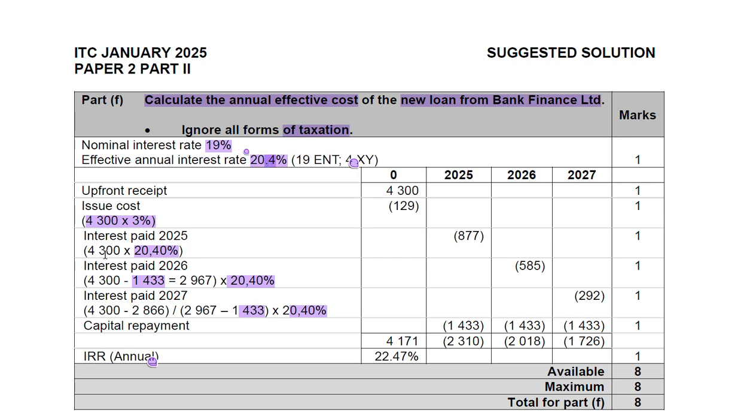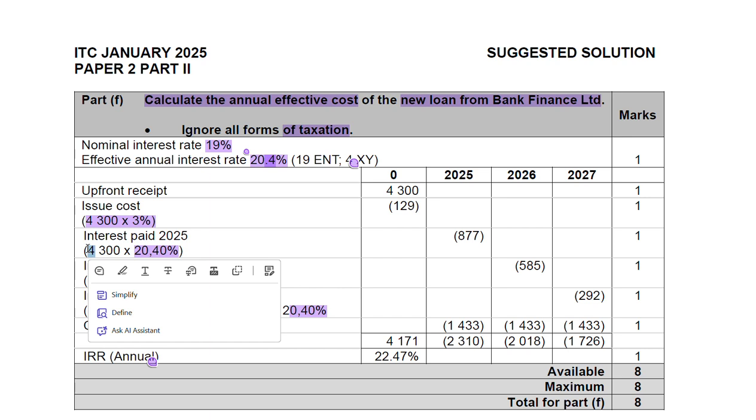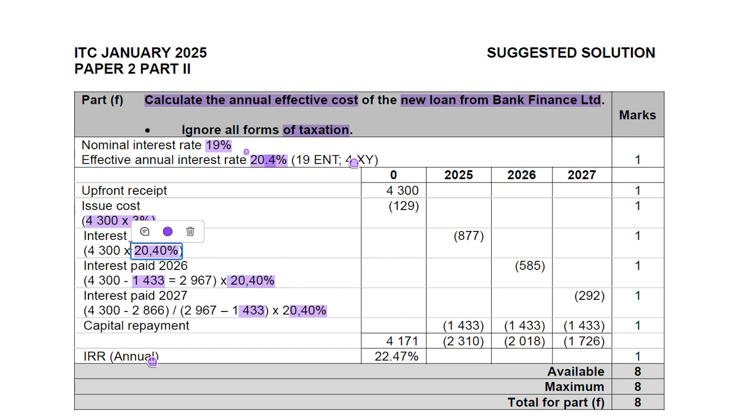Then you know that for the first year, it will be before the capital payment is made. Therefore, the full amount will be used to calculate the interest. It will be the upfront amount received times 20.40, which is the effective interest rate. Then we get minus 887. It is minus because it's an outflow. So this will be an outflow for 2025.